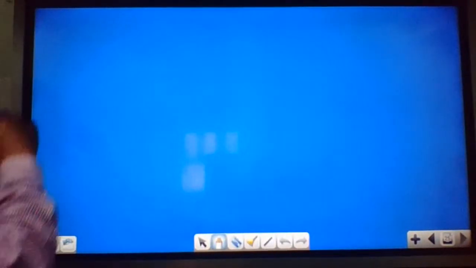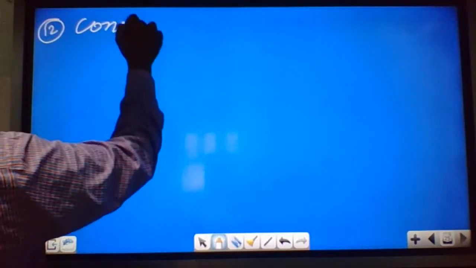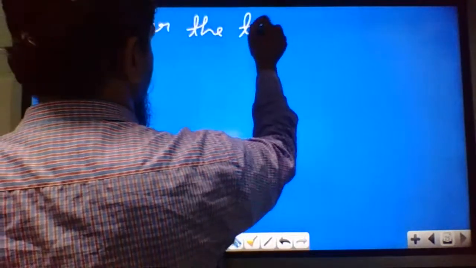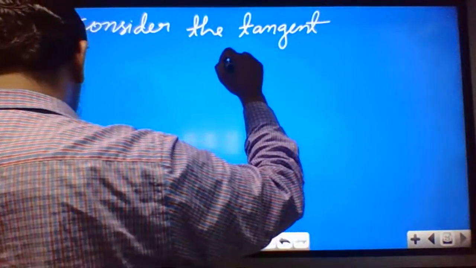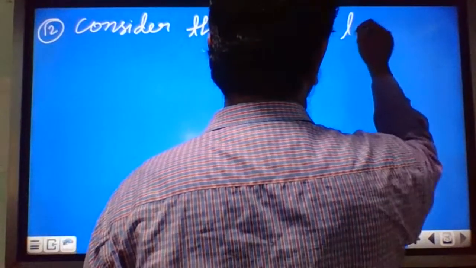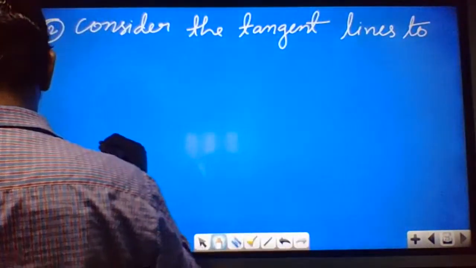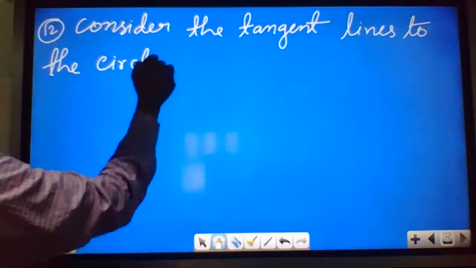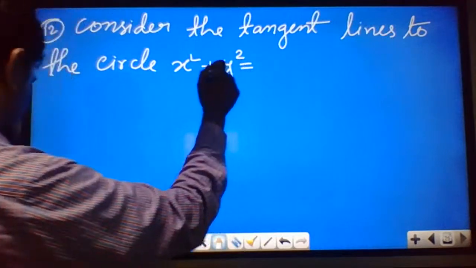question. Question number 12. Consider the tangent lines to the circle x square plus y square is equal to 1.